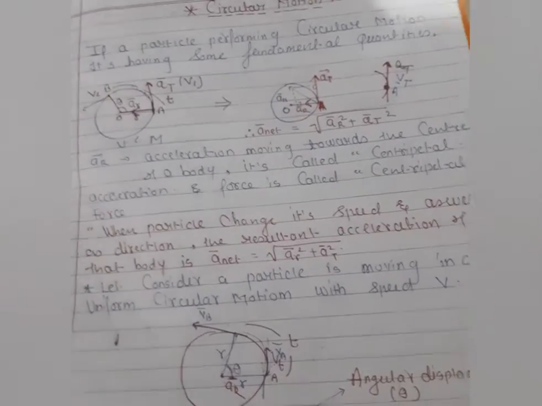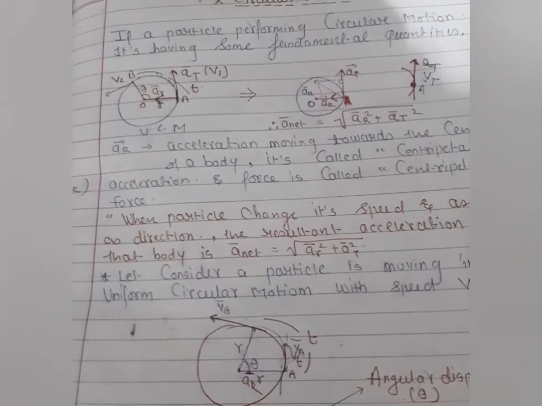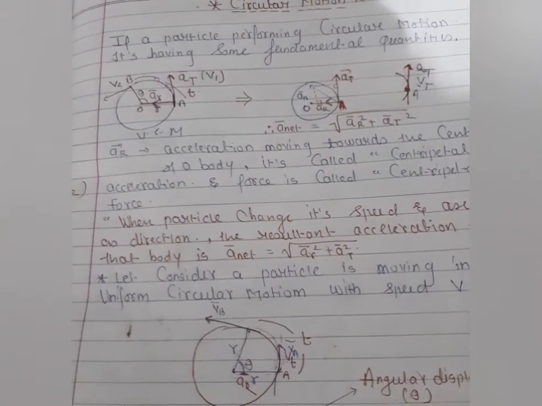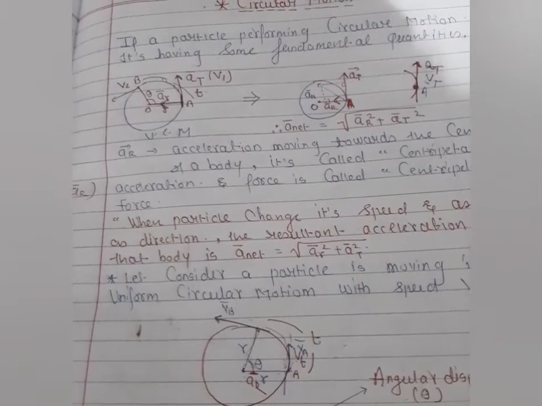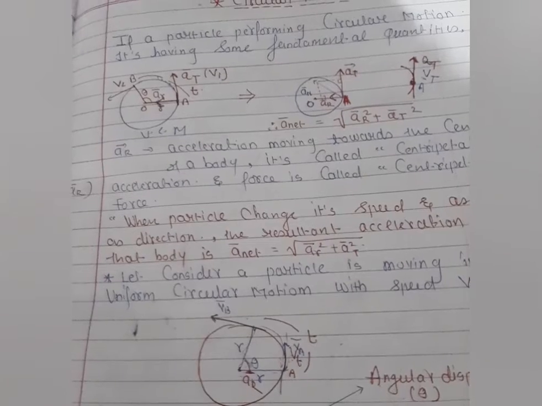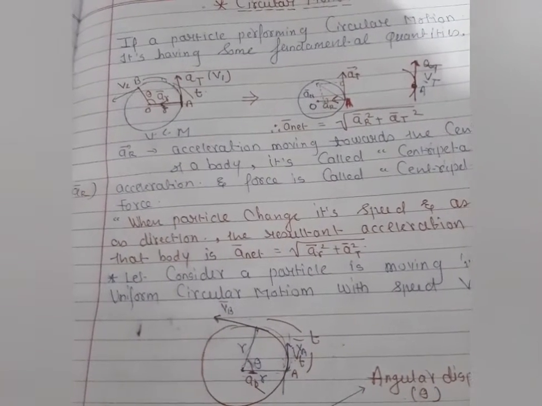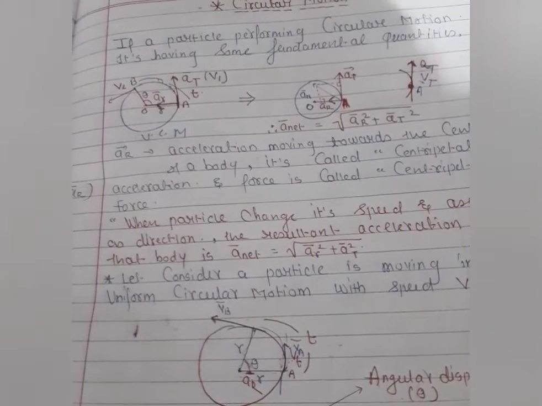Let us take one example, so I hope you are very clear about it. When you switch on the fan, initially the motion of the fan is slow, and after some time the speed of that fan is constant.